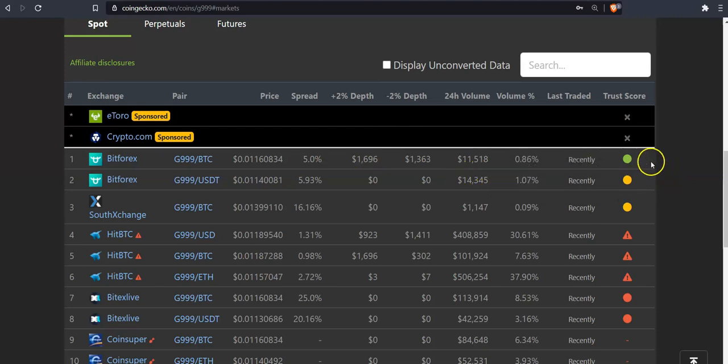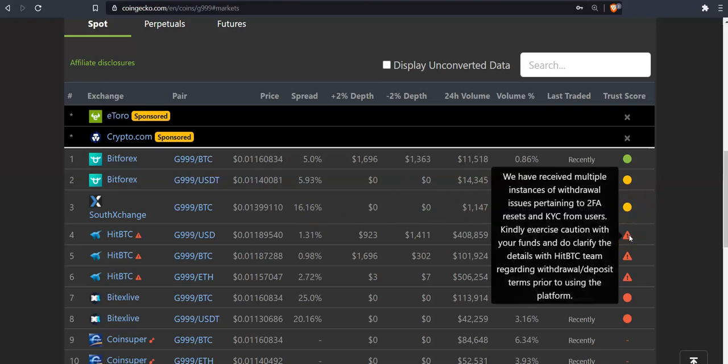Then going below that, we have a look at Bitforex G999 USDT. Trust score is fair. We estimate that the exchange pair has a fair liquidity. On SouthX exchange, also fair. But still, the numbers are not really impressive.